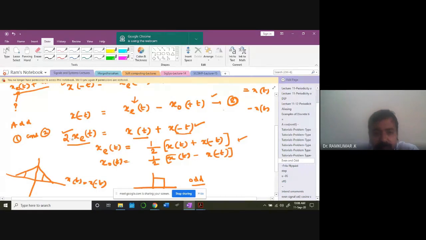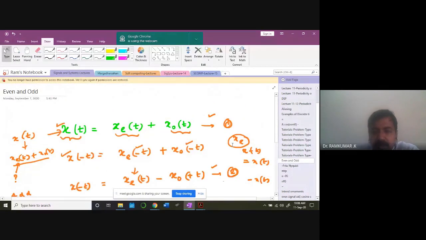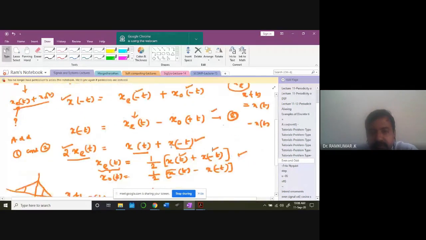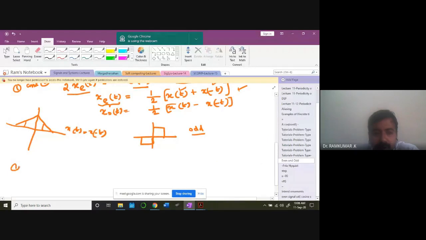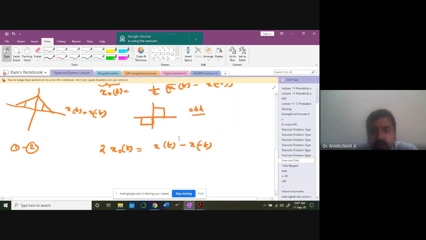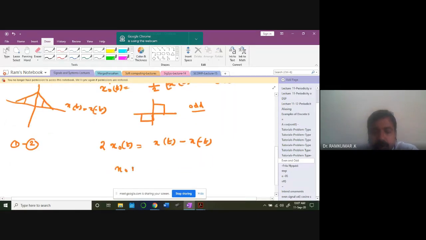Now I got an expression for 2 times xe of t like this. Therefore, from that I can get my even component as 1/2 of x of t plus x of minus t. In the same manner, if I subtract these two expressions, 1 minus 2, what do I get? I'll be getting 2 times xo of t equal to x of t minus x of minus t. So the odd component is 1/2 of x of t minus x of minus t.